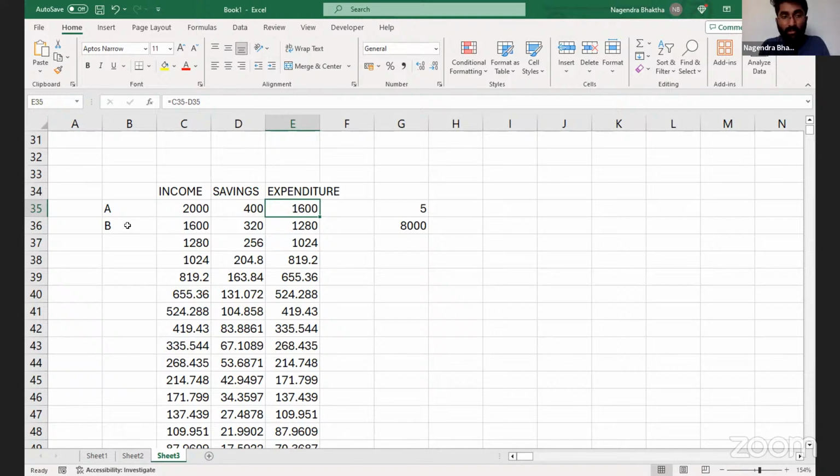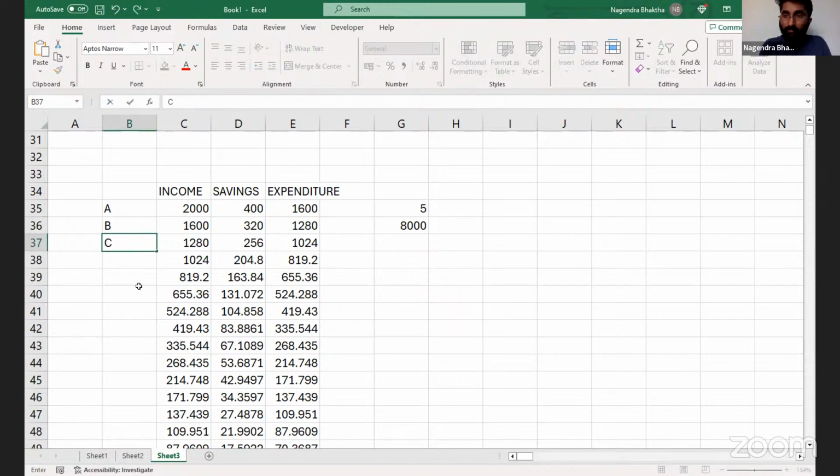I gave it to Mr. B. Mr. B also has, in the economy, marginal propensity to save of 20%. 320 is saved by that guy and he spent 1280. 1280 has gone to Mr. C's hand. Mr. C got this 1280 and he saved 256, which is 20% of 1280. He saved that amount and spent the rest.